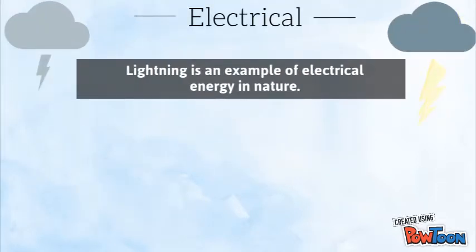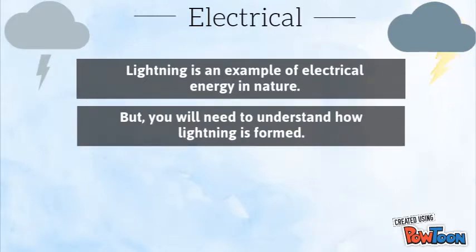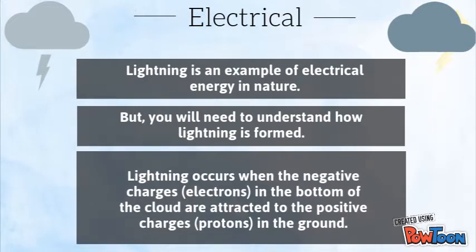Lightning is an example of electrical energy in nature, but you'll need to understand how lightning is formed. Lightning occurs when the negative charges, electrons, in the bottom of the cloud are attracted to the positive charges, protons, in the ground.